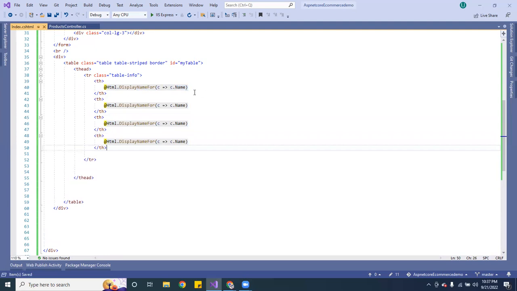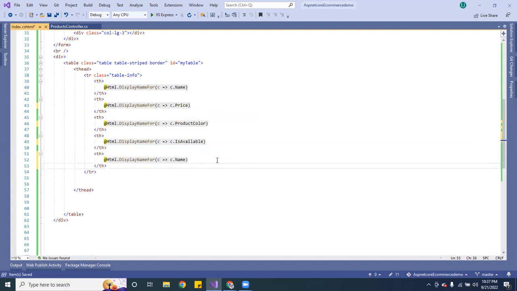Couple of times, that's that. And then price. The next one is going to be product color. What was the next one? If you want to do is valid. Okay, so that's that.